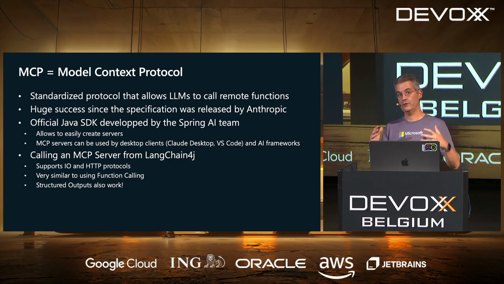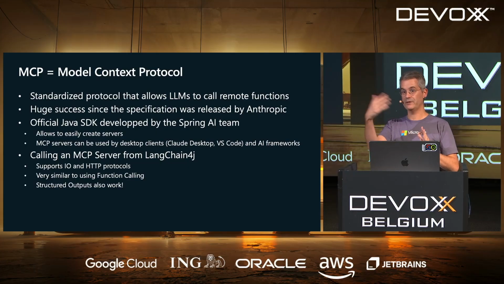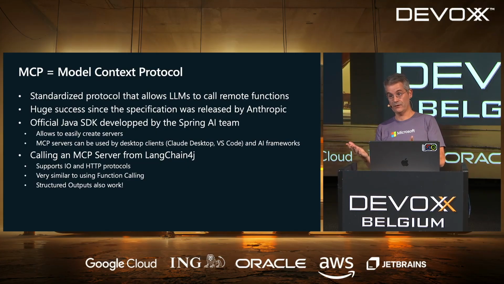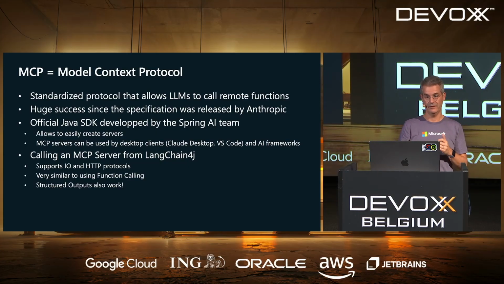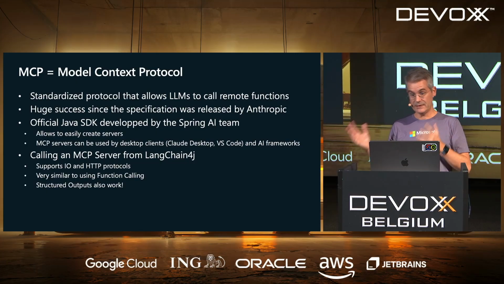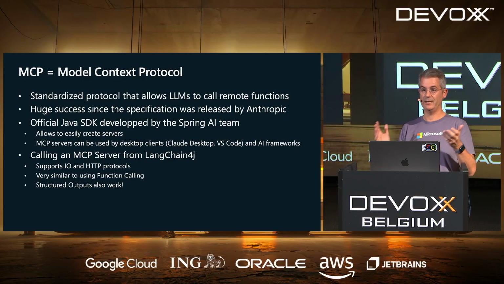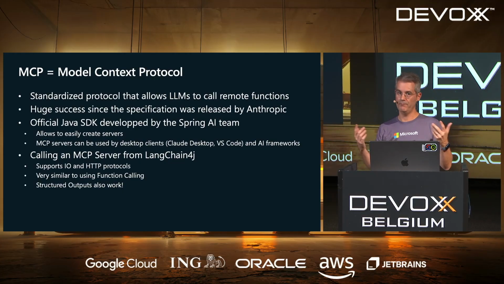MCP is a standard protocol to do those remote calls. So you can now use not only local code, so what we just did before, but you can use remote servers, which can even be coded in other languages. It's JSON over HTTP or I/O. And since that was released a bit less than 1 year ago by Anthropic, this has been hugely successful because basically everybody wants to have their tools available like this so people can use them or misuse them easily.